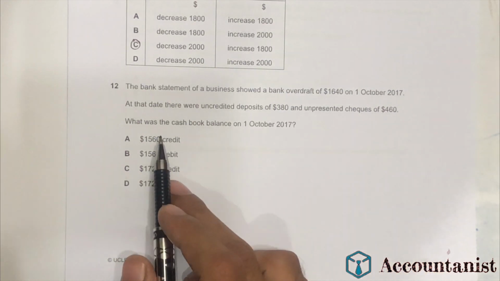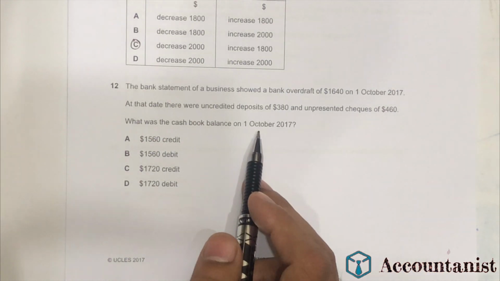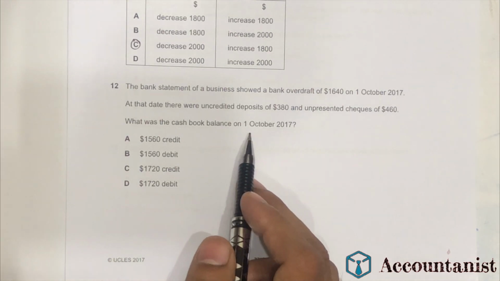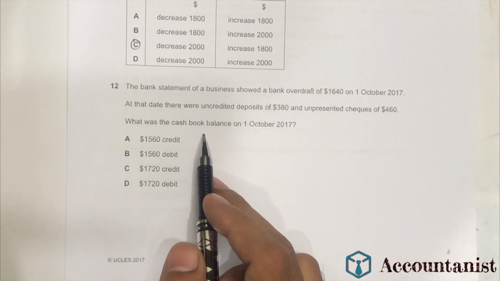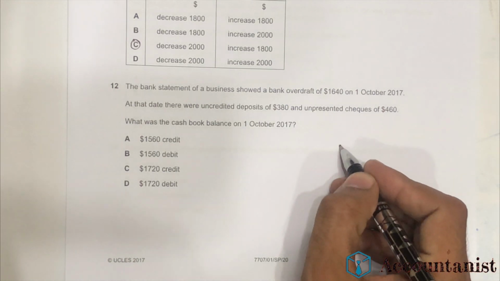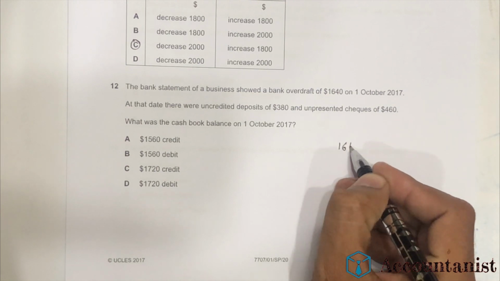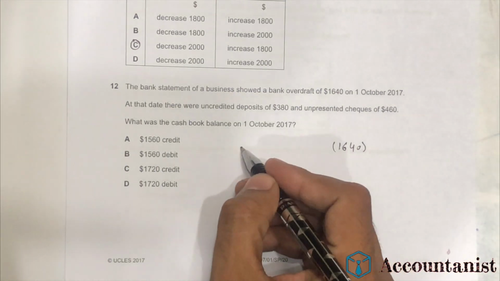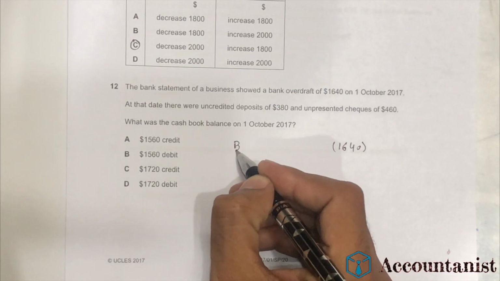What was the cash book balance on 1st October 2017? So they basically ask us to make a bank reconciliation statement. If we have an overdraft balance, we mention it with a negative figure. So it will be the balance of the bank statement.